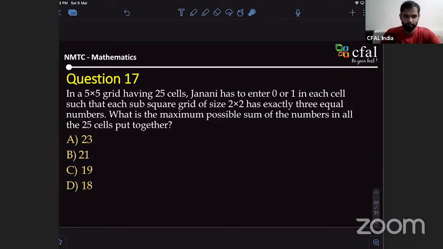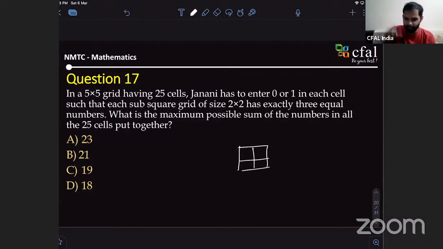I didn't get the question, sir. Okay, let's see. In a 5 cross 5 grid having 25 cells, Janani has to enter either 0 or 1 in each cell, such that each sub-square grid of, you know what is a grid, right? Yes, sir. I just didn't understand the sub-square grid part. A sub-square is another small grid which is of this form, right?